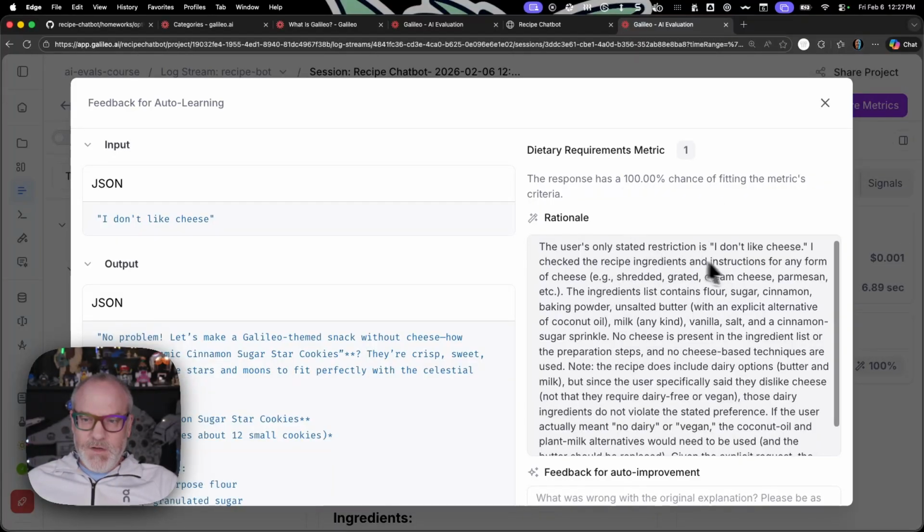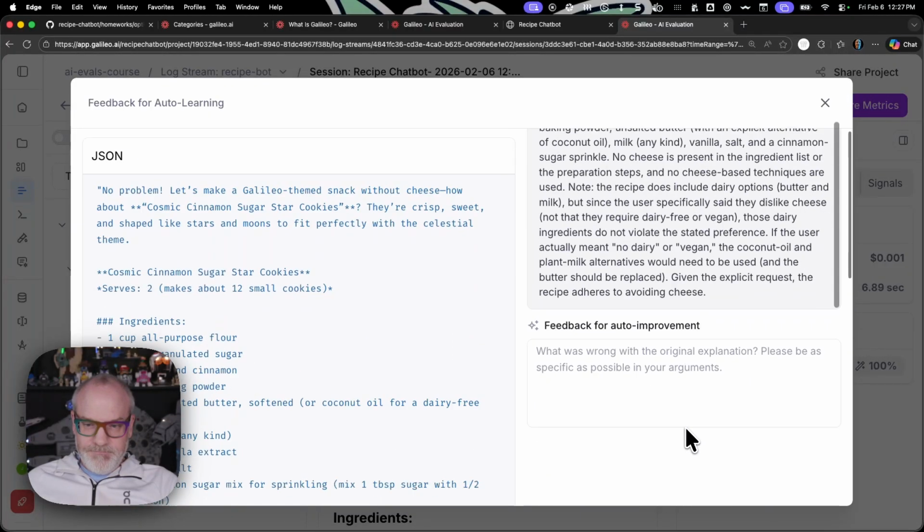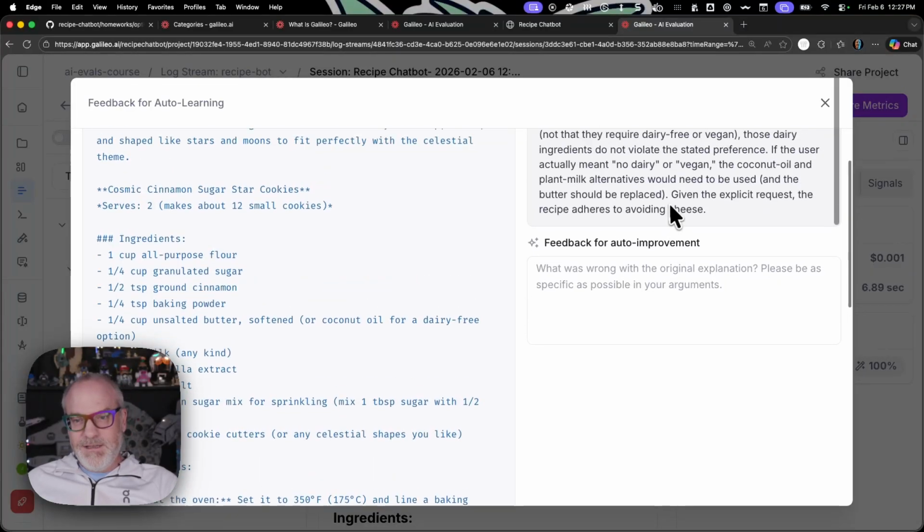The user's only stated restriction is I don't like cheese. I check the recipe ingredients and instructions for any form of cheese: shredded, grated, cream cheese, parmesan, etc. The ingredients list contains flour, sugar, cinnamon, baking powder, unsalted butter, with an explicit alternative of coconut oil, so in case it's a dairy issue, milk, any kind, vanilla, salt, cinnamon, sugar. No cheese is present, so there we go. If the user actually meant no dairy or vegan, the coconut oil and plant milk alternatives would need to be used, and the butter should be replaced. Given the explicit request, the recipe adheres to avoiding cheese.